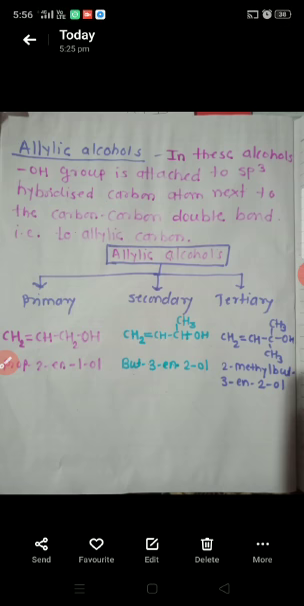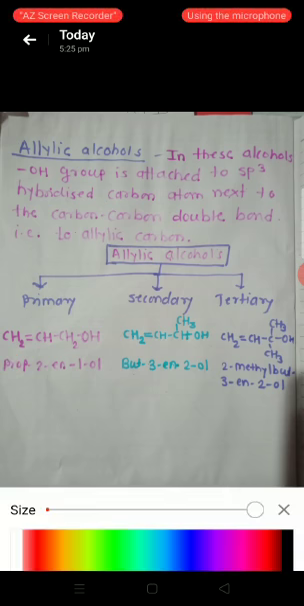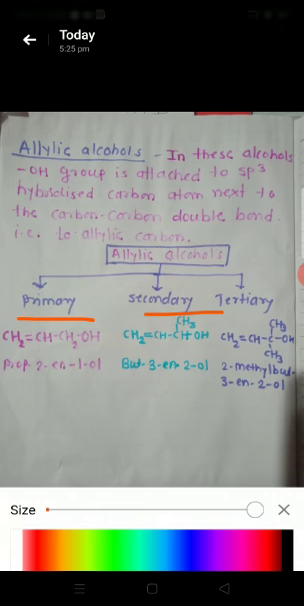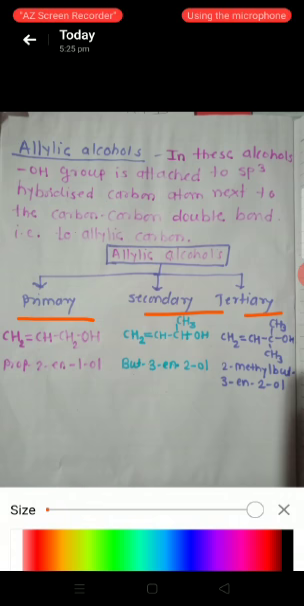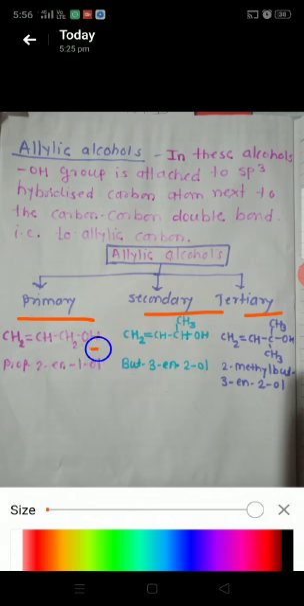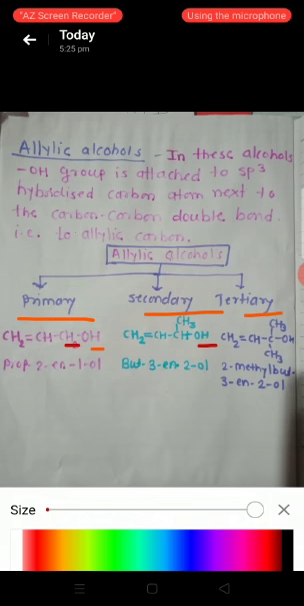See here, they are also classified as primary, secondary, and tertiary. What is the difference between alkyl alcohols and allylic alcohols? In alkyl alcohols, the OH group is attached to an sp3 hybridized carbon atom. See here, the OH group is attached to this sp3 hybridized carbon atom. Here also the OH group is attached to this sp3 hybridized carbon atom.